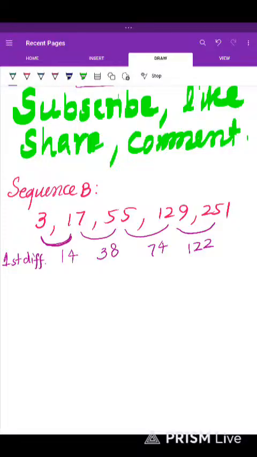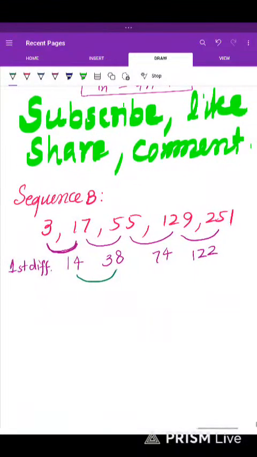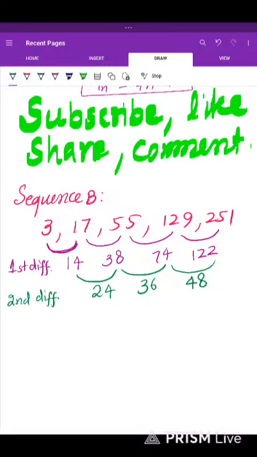So we find the second difference, right? What is the second difference? The differences of these. 38 minus 14 is 24. The difference between the next two, 74 minus 38, is 36. And 122 minus 74 is 48. Okay, this is the second difference. Still not common.